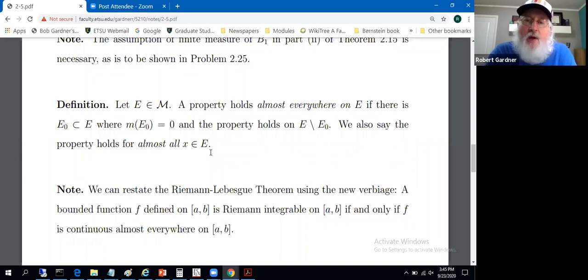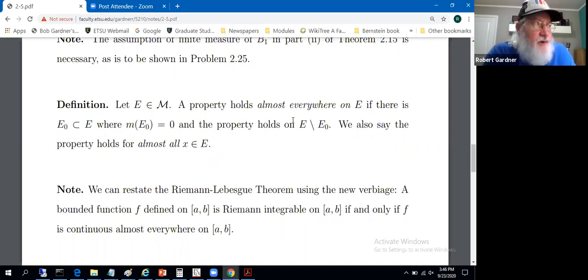So almost everywhere, almost all. What you're doing is you're getting a property. We'll give an example in the next note of what a property is. This property holds except on a set of measure 0. So maybe it doesn't hold everywhere. We'll have to throw away a set of measure 0, and then it holds everywhere. So that's what almost everywhere means.